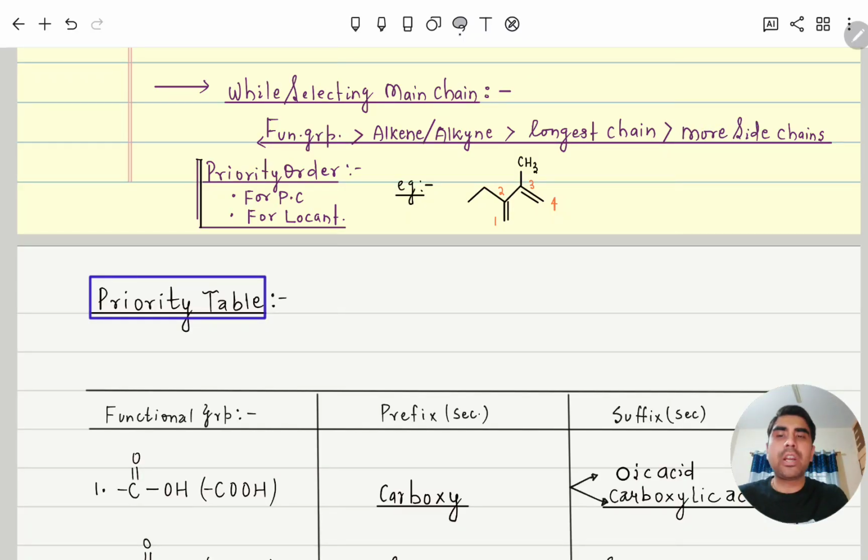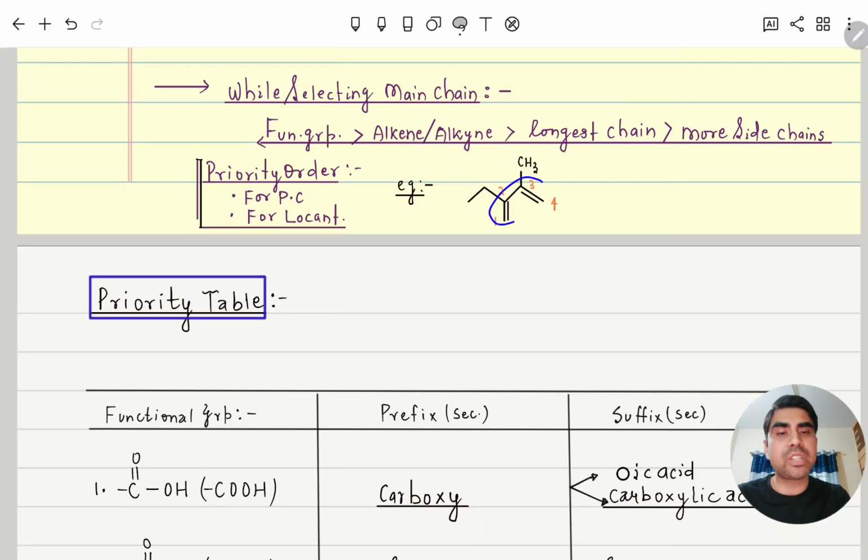Here we already discussed the priority order for numbering. First we give priority for numbering while the parent chain has an alkene, alkyne system or functional group. Then after, we will consider the locant. Like here, first we consider the double bond, as the numbering is coming 1 and 3. If we do numbering from this side, it will come 1 comma 3, and from this side also it is coming 1 comma 3.